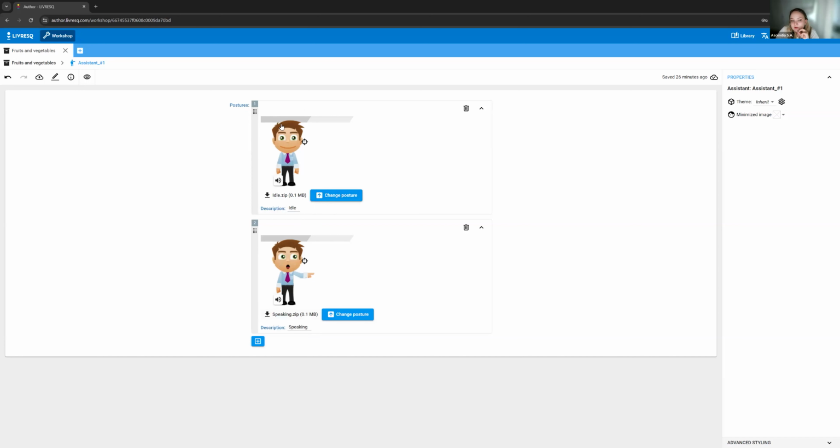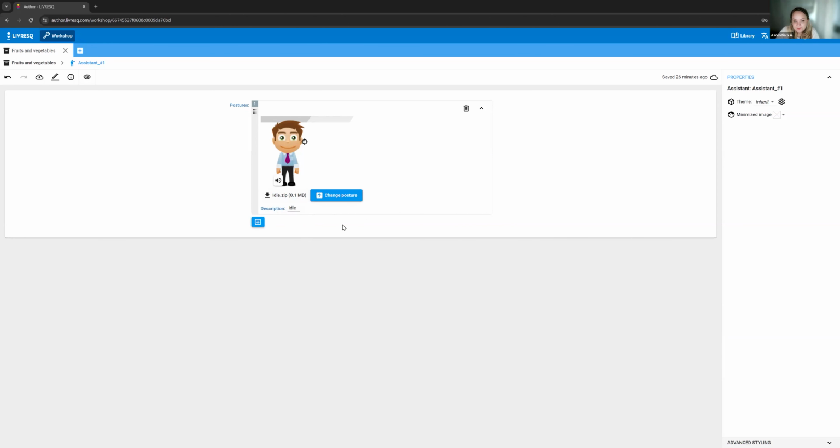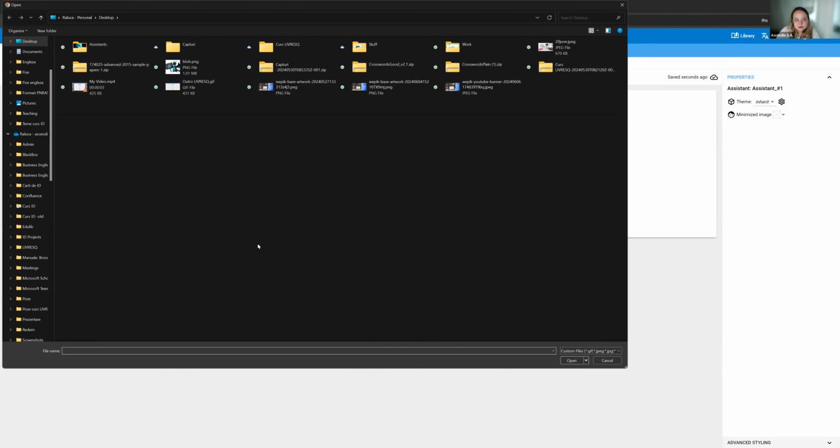In the default mode, you have two postures. One is the action that the avatar performs when it's idle. And the second one, you see the little animation when it's speaking. You can delete one of these postures if, for instance, you only have one picture, if it's not an animation. And in order to change the character altogether, I'm going to click on Change Posture.